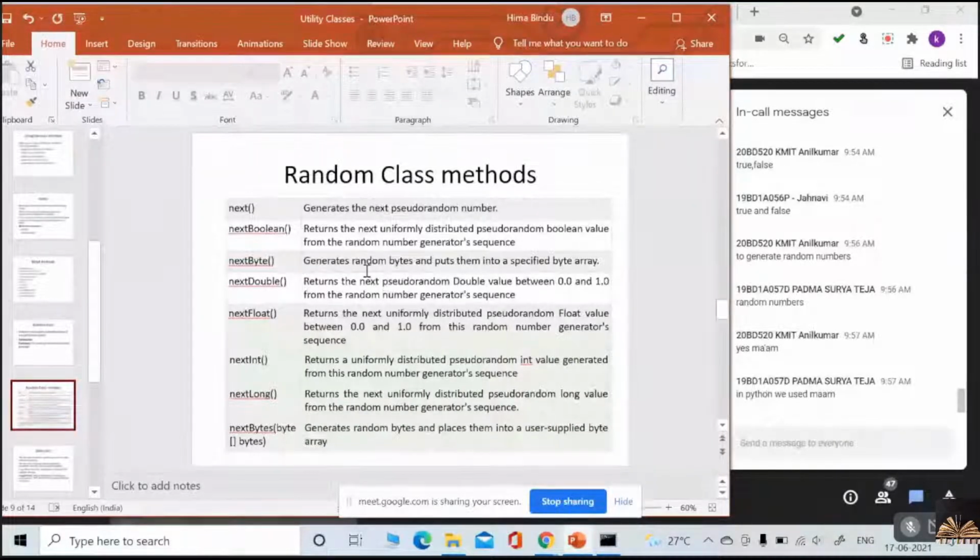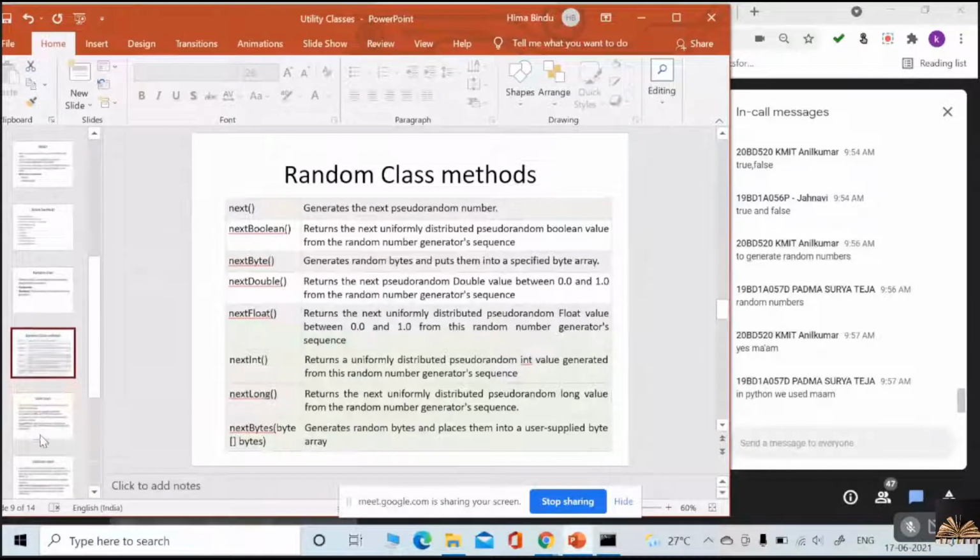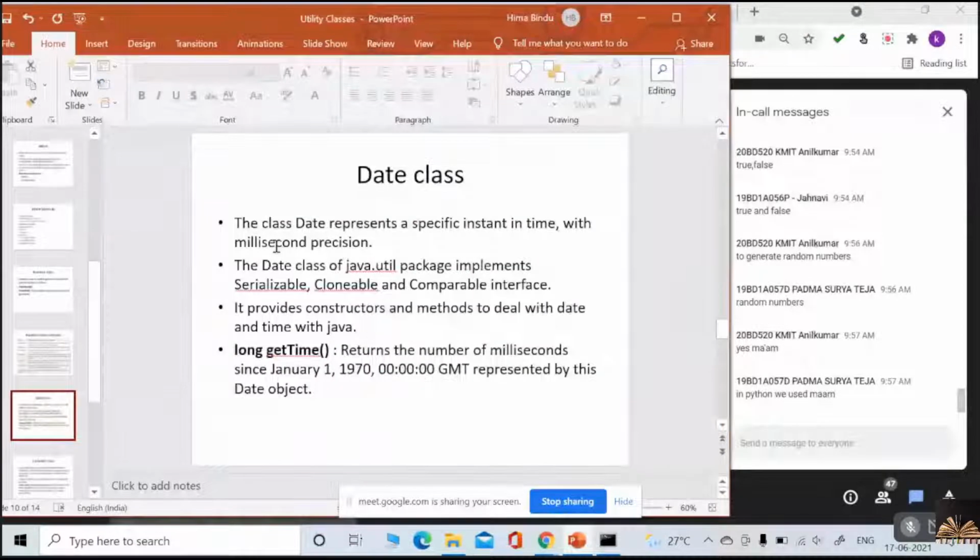And these are the methods we have in the random class. What are the methods we have? Next boolean, next byte, next double, next float, next int, next long, next bytes, which takes an array as the parameter. Okay, so these are the methods we have, but we will use those methods in our programs next. And you have a date class.